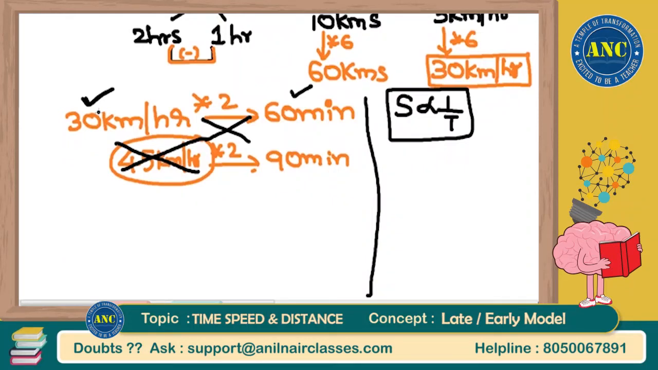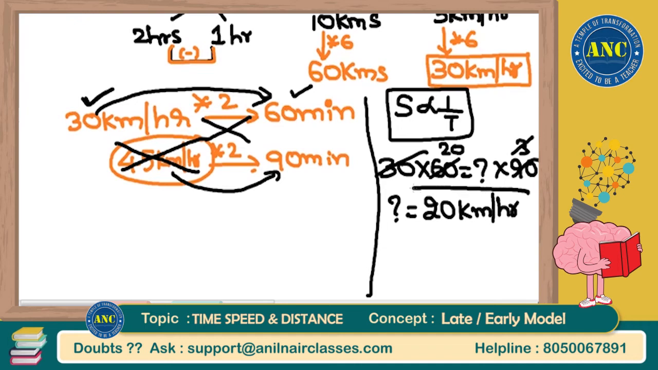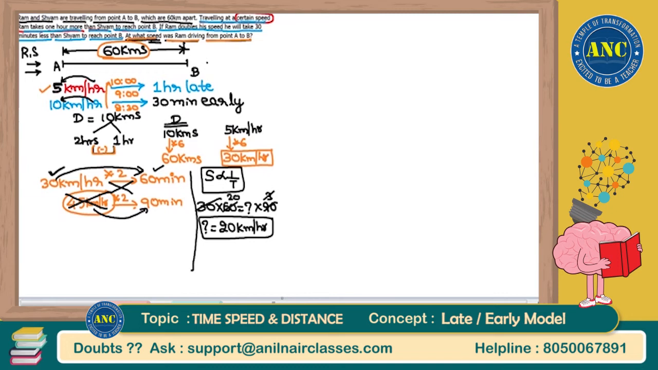That means actual answer is 30 into 60 is equal to question mark into 90. So this is 30 into 3 is 90, 3 into 20 is 60. Actual speed that Ram is traveling is 20 kilometers per hour. This is my final answer. Very, very beautiful way of solving problem, which will be connected to my previous problem to understand in the best possible way.